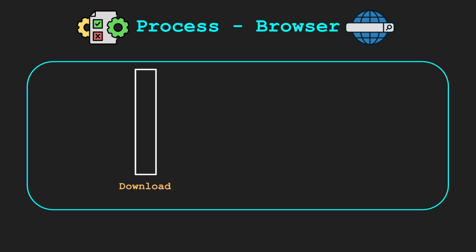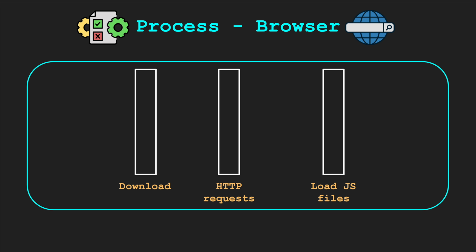So in a browser, what do we have, right? We are downloading a file, we are sending HTTP requests, we are loading JS files, and so on. All of these are separate units of work, and we can do them in parallel, right? So we can download the file at the same time as we send the HTTP request and load the JS files. All these units of work are called threads,